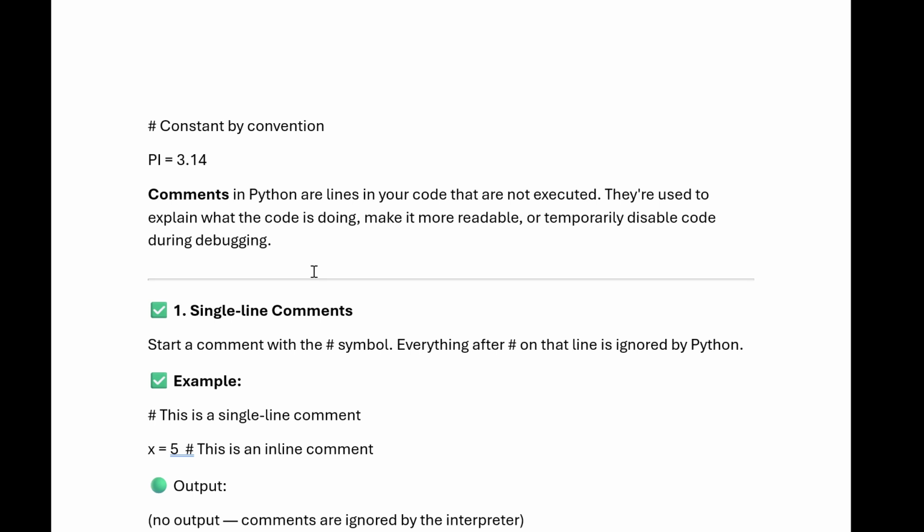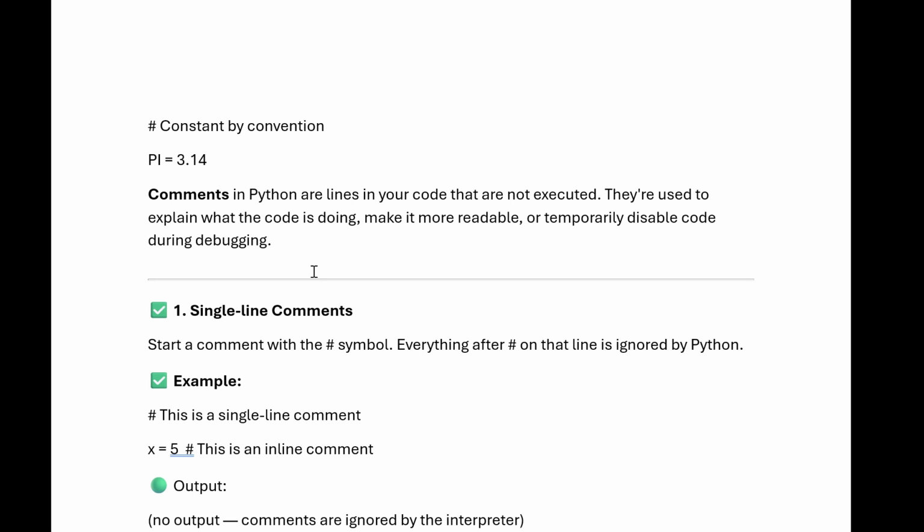They are used to explain what the code is doing, make it more readable, or temporarily disable code during debugging.